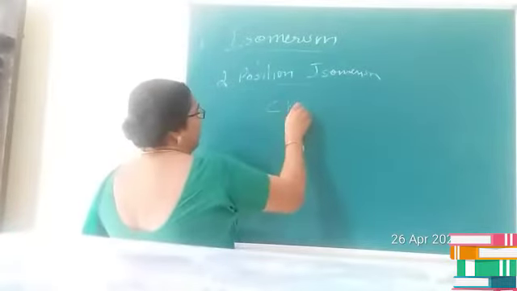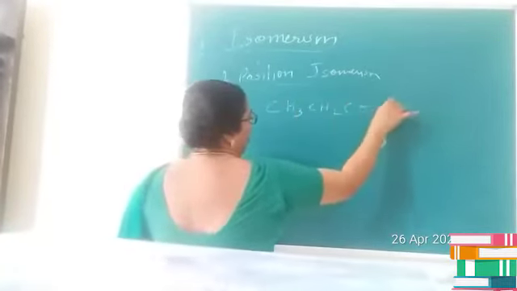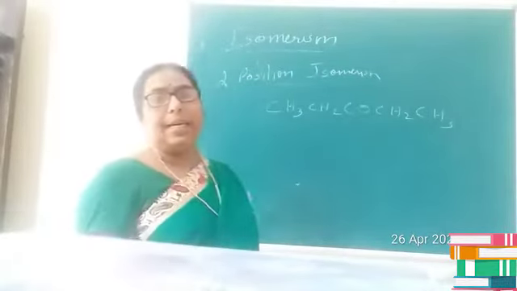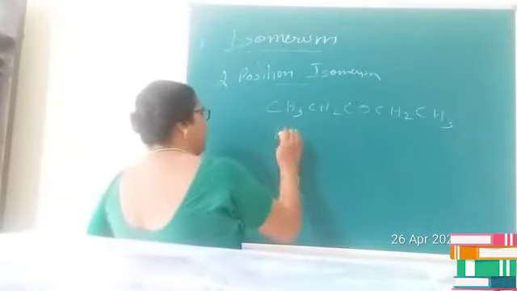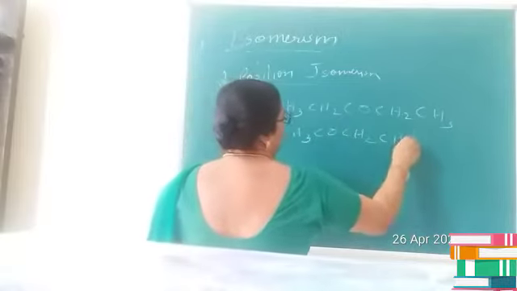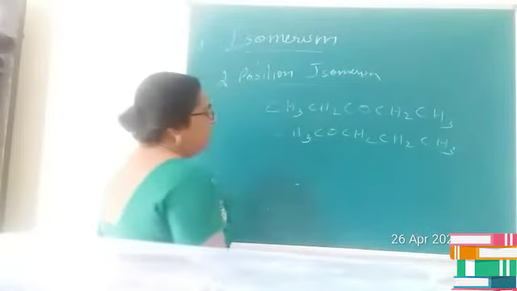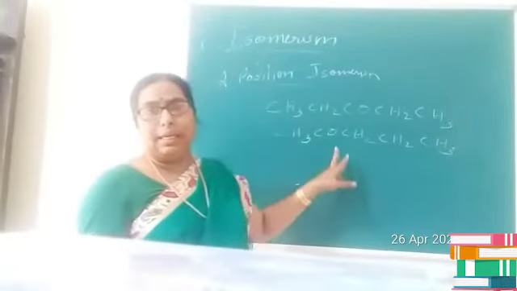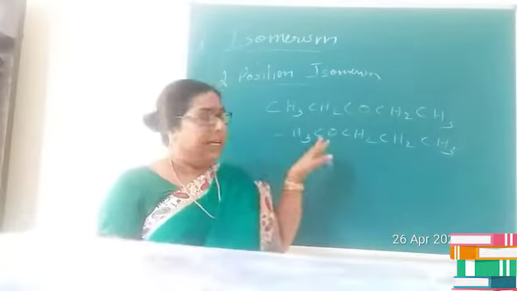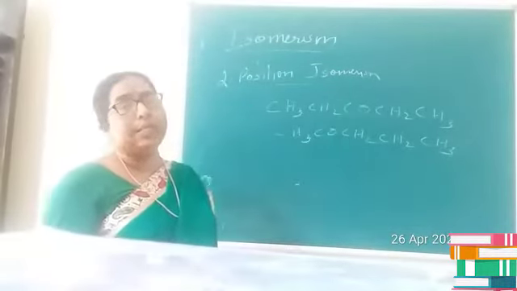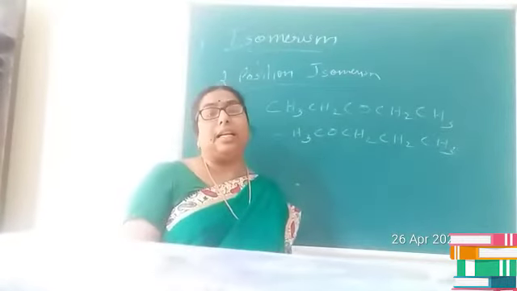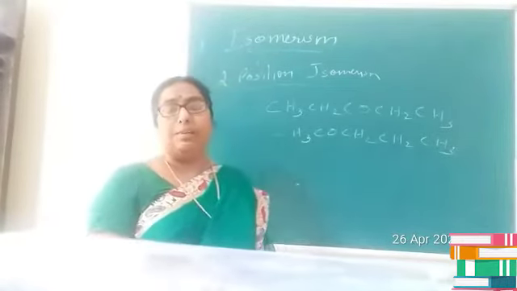For example, CH3CH2COCH2CH3 is termed pentan-3-one, or if you write it as CH3COCH2CH2CH3, this is pentan-2-one. So pentan-2-one and pentan-3-one are position isomers of each other. You can see that the position of the functional group is different. Is it clear, children?